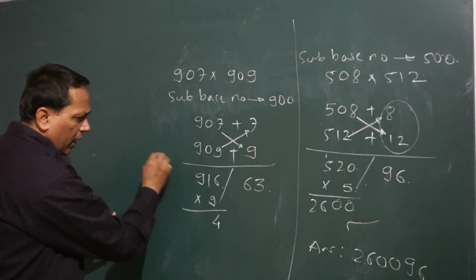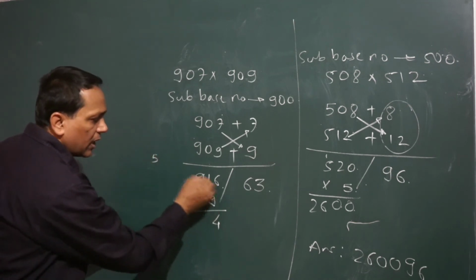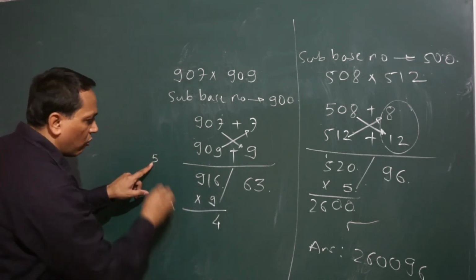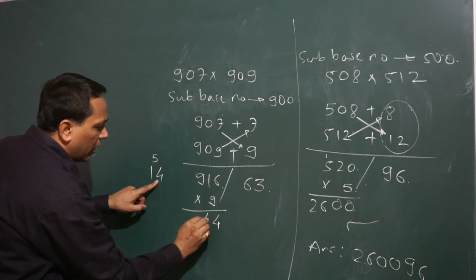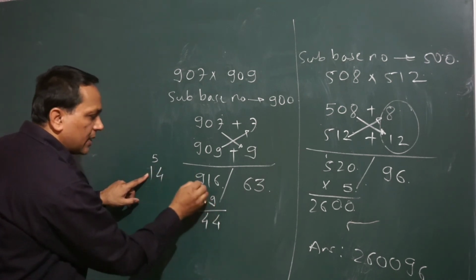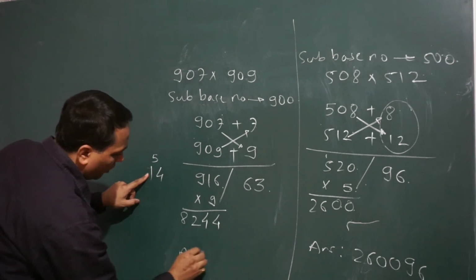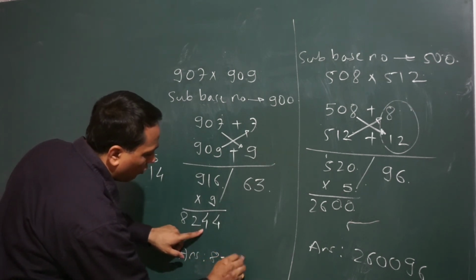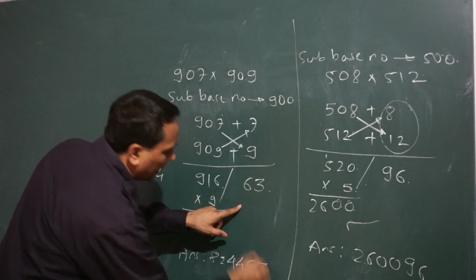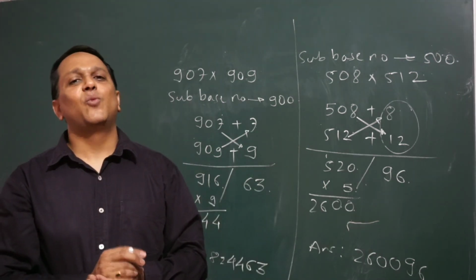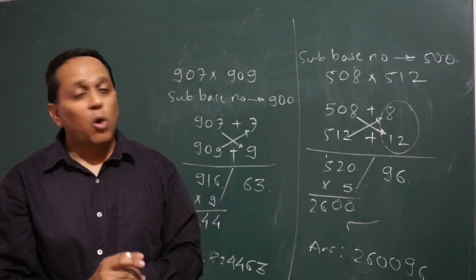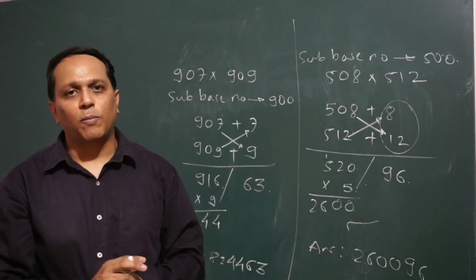We write 4 here. 5 is carry. 9 ones are 9. 9 plus 5 is 14. We take 4 here. 1 is carry. 9 9s are 81. 81 plus 1 is 82. So the answer we get is 824463. So as you can see, this is a very simple method to solve even bigger multiplication problems.